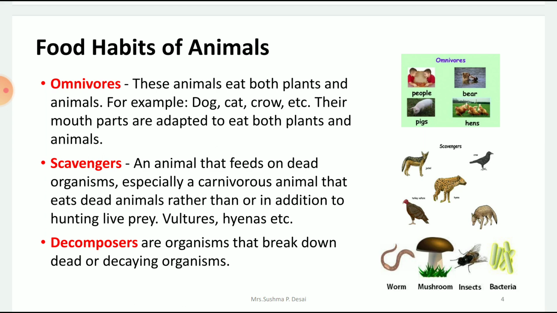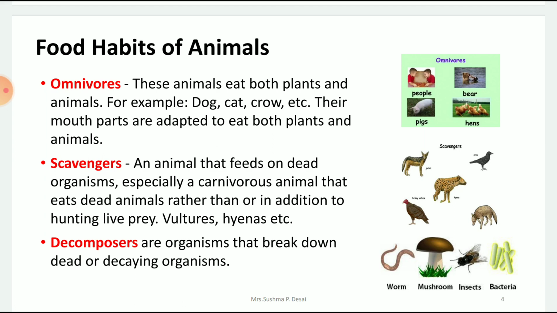And if the animal died due to some disease, it might also spread the disease. So the scavengers eat them so that the area gets cleaned up. That's why they are very important in the environment. Vultures and hyenas are some examples of scavengers.